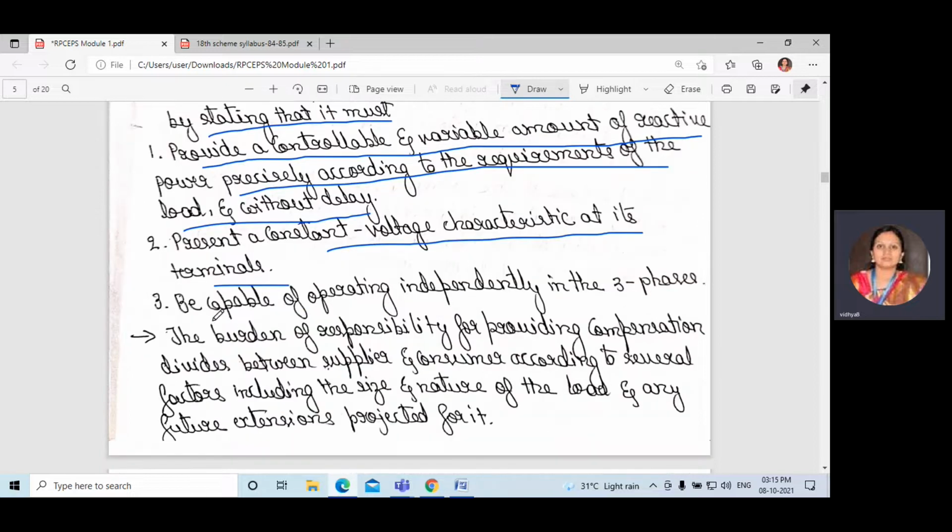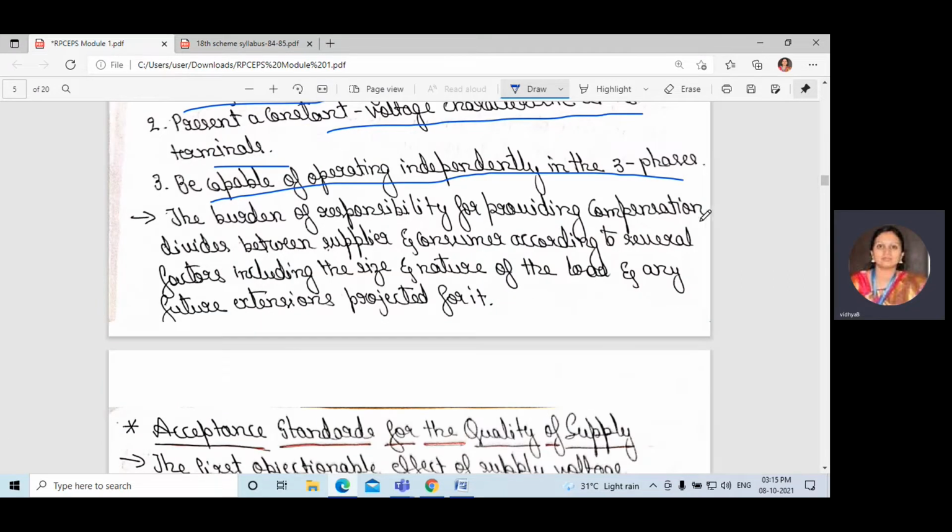Okay, next, be capable of operating independently in the three phases. Next, the burden of responsibility for providing compensation divides between supplier and consumer according to several factors, including the size, nature of the load, and any future extension project for it. Okay, the burden of responsibility for providing compensation will be divided between the supplier and also the consumer. Okay, it depends on several factors.